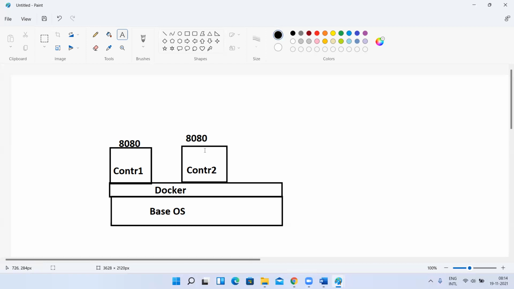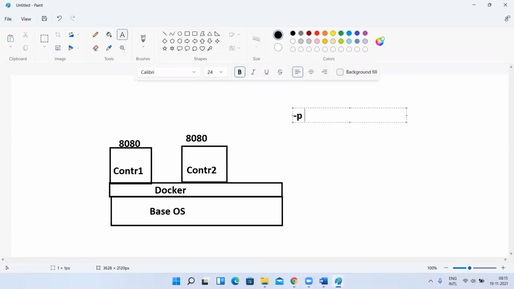Okay, fine. Next, what I'm going to discuss today is this: for example, this is an internal container port number or base OS port number. This is the container port or base port? Container port, sir. Container port. When you want to expose this, you have to expose it like this. Whenever you are creating the container, -p 8080 colon 8080, you have to tell.